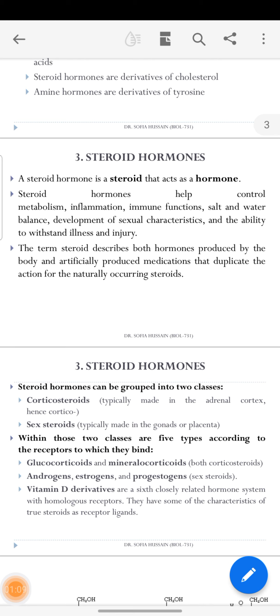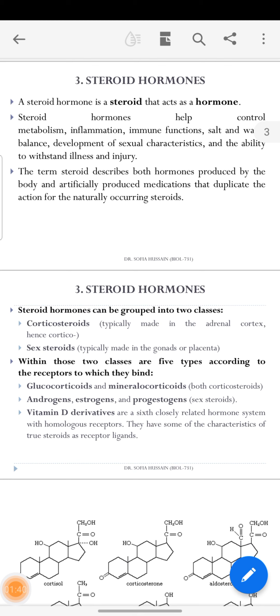The term steroid describes both hormones produced by the body and those artificially produced as medication. Some hormones are artificially induced into the body. If there is any hormonal problem in our bodies, we inject or medicate the human body with artificial hormones. They are also activated by steroid hormones that duplicate the action of naturally occurring steroids. So these are very helpful from the pharmaceutical, medical, and health points of view.